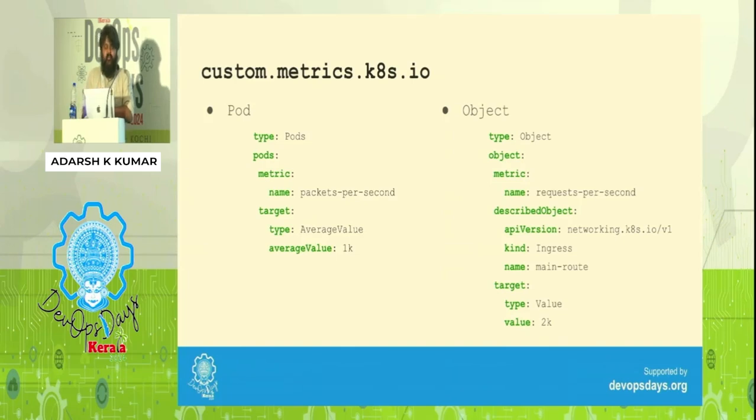Whereas custom metrics are arbitrary metrics that are generated or that describe any of the objects within our Kubernetes cluster. Any object, when I say, pod is one object that is supported. Another one is you can target any other object, for example, ingress in this case. If you have an ingress object and somewhere you are capturing a metric which describes that ingress object, it need not come from your ingress controller or anything, but somewhere it is getting generated. But for example, requests per second or packets per second that is handled by a pod, we can autoscale on those.